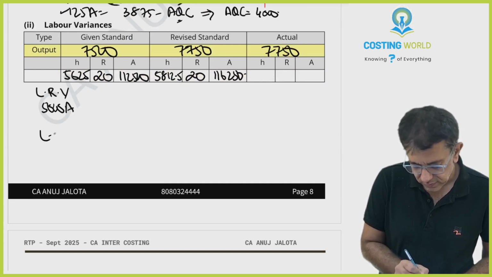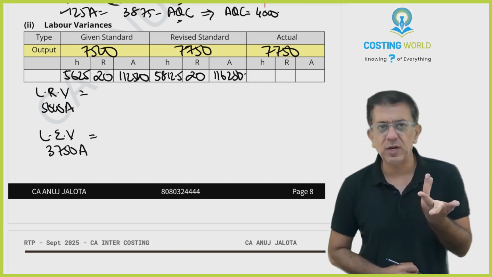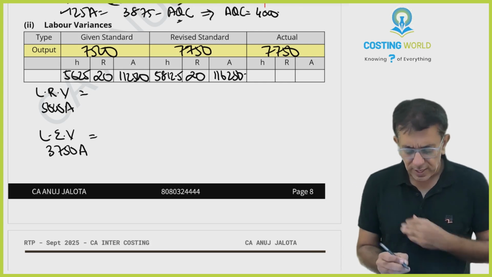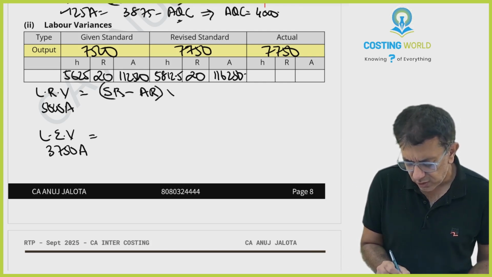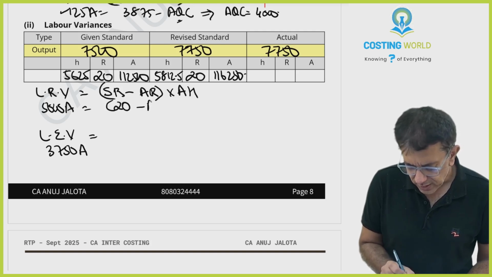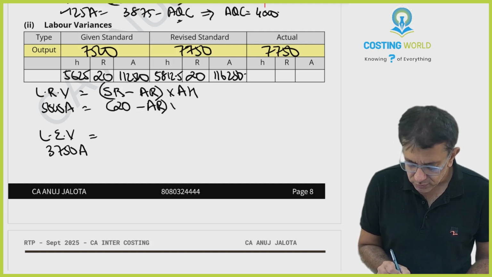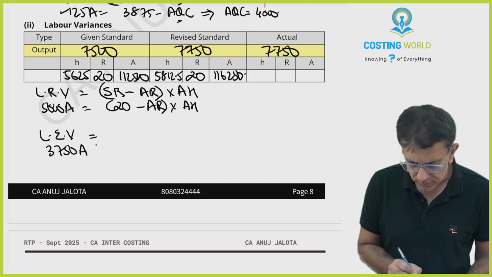5,000 adverse. Labor efficiency variance 3,750 adverse. With the help of these, try computing the information. Labor rate variance: how do you compute it? Standard rate minus actual rate into actual hours. Standard rate is 20. Actual rate I don't know, actual hours also I don't know. How to solve? We will see.